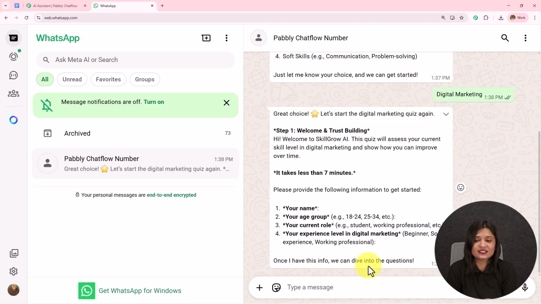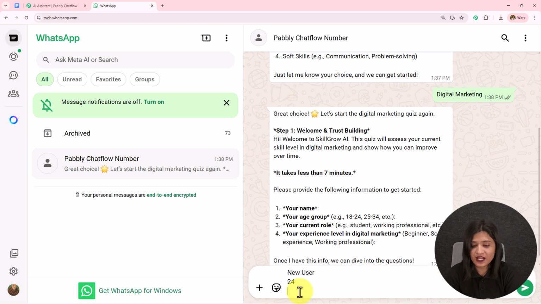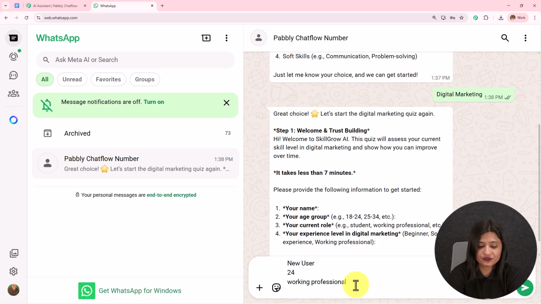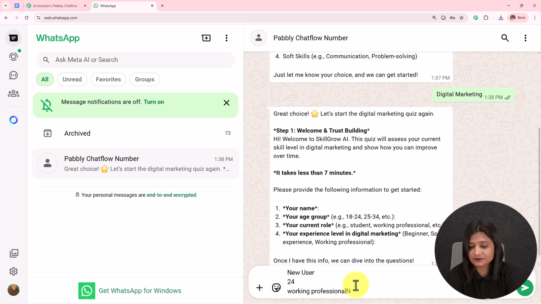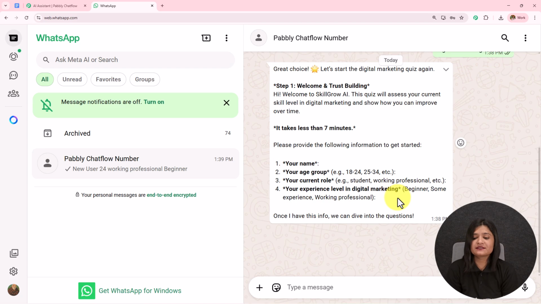Now here it says welcome and trust building. Hi, welcome to Skill Grow. This quiz will assess your current skill level in digital marketing. It takes less than 7 minutes. Please provide the following information. So here I'm going to provide a few details. I've entered my name as new user, age is 24, the current role is working professional and the stage is beginner. I'm going to send this message.